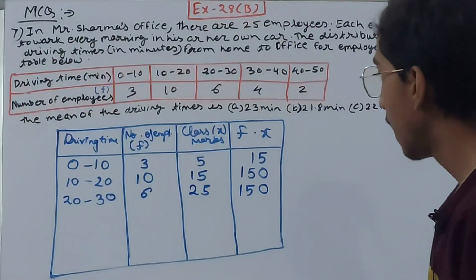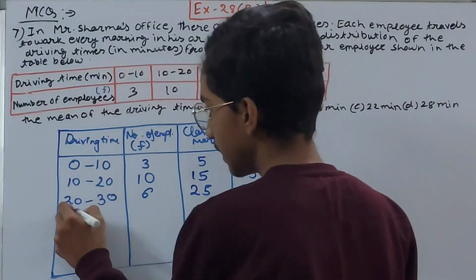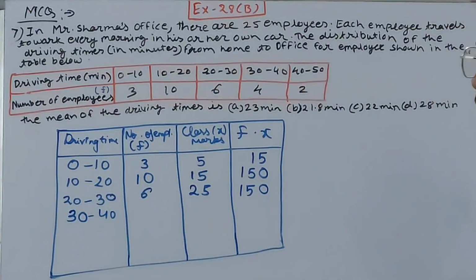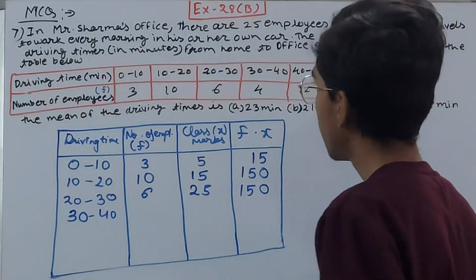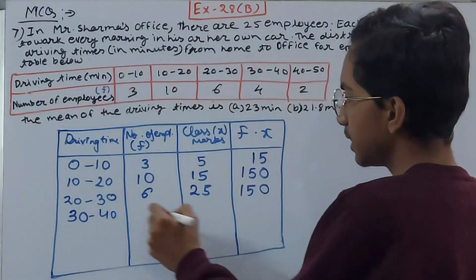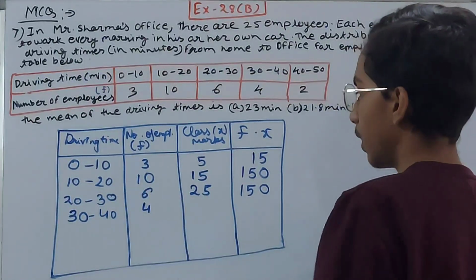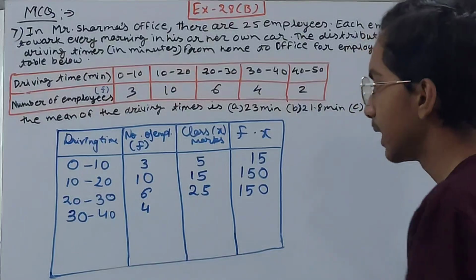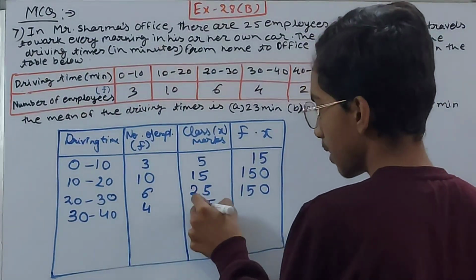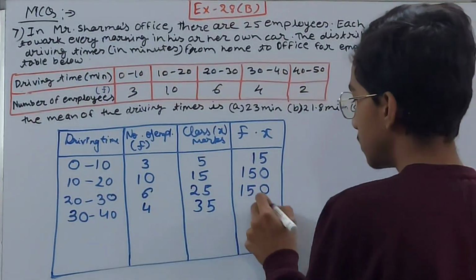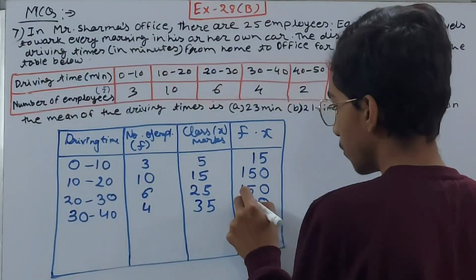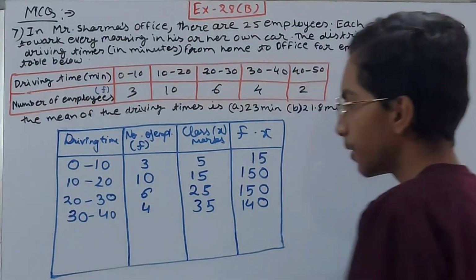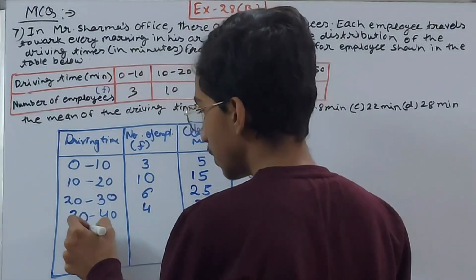Now you have 30 to 40. What is the number of employees in this class? For these employees, that is 4. Class mark 40 plus 30, 70, 70 upon 2, that is 35. 35 into 4 is 0 and 2 there, so 140.